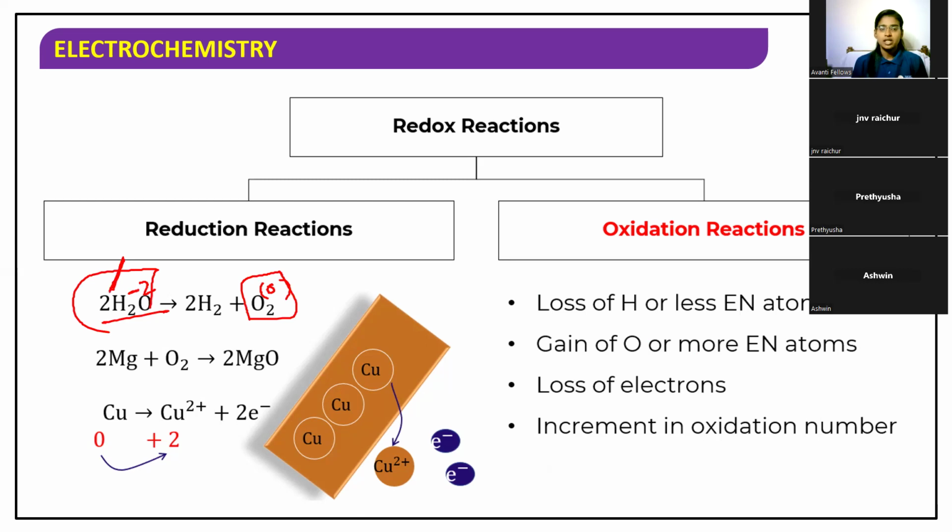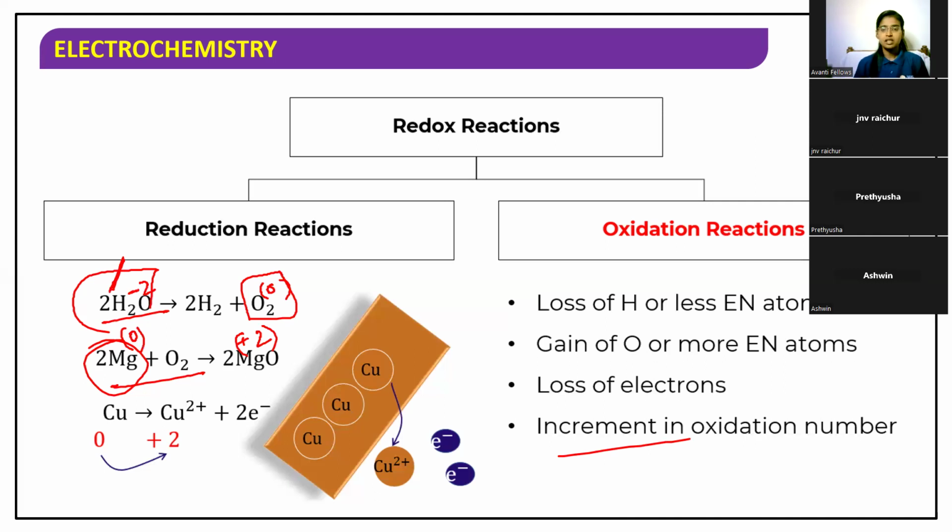And in this example, we have the metal magnesium and oxygen has been added. So the magnesium has gained oxygen. The gain of oxygen is called oxidation. On the reactant side, the magnesium oxidation state is 0, and on the product side, the magnesium oxidation state is +2. So it is going from 0 to +2. There is an increase in the oxidation number, so it is called oxidation.